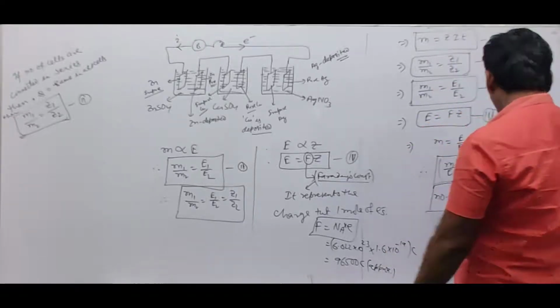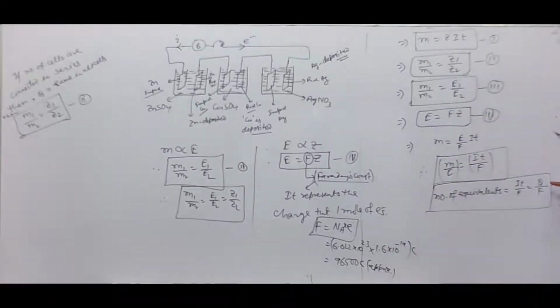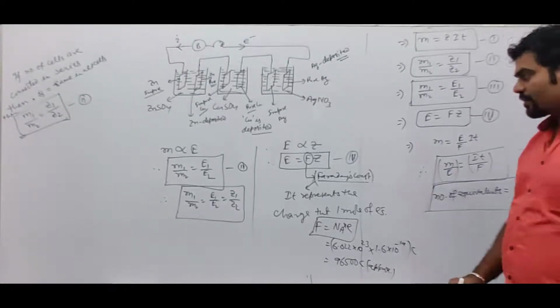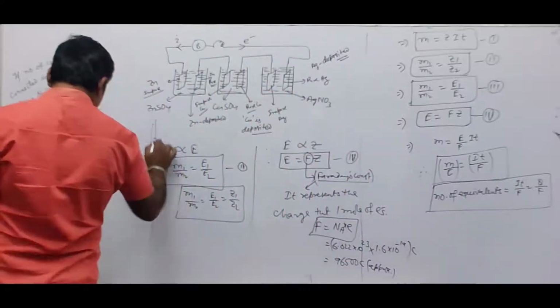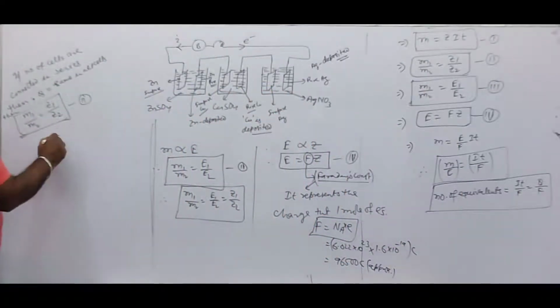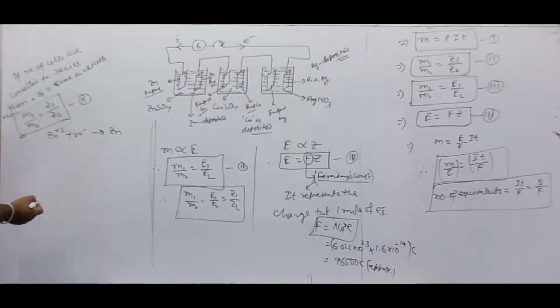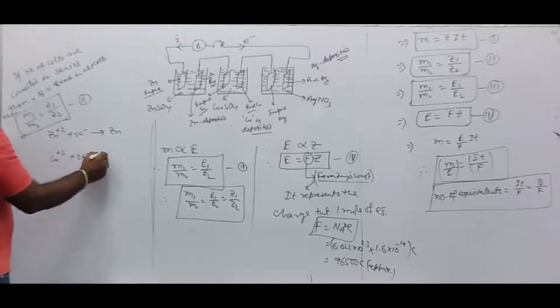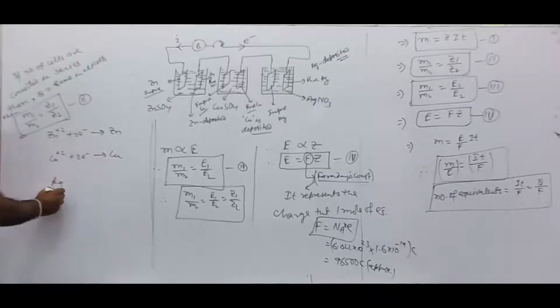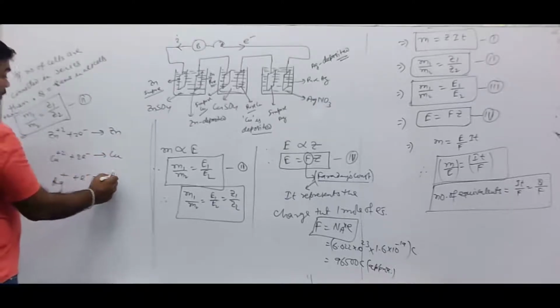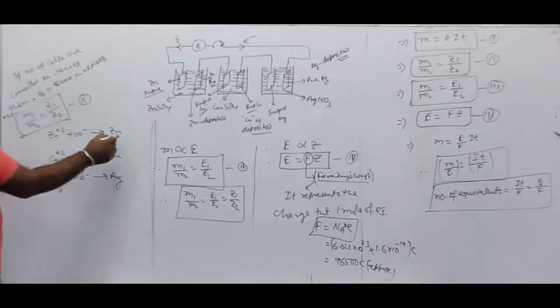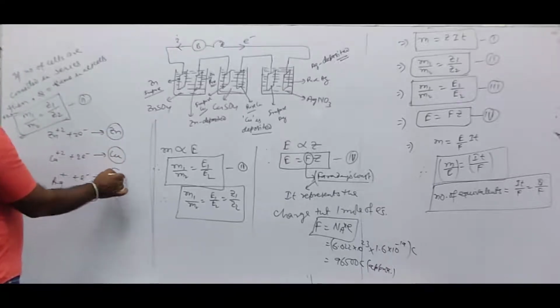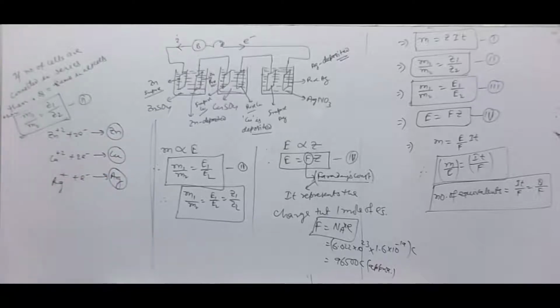The number of equivalents is the charge passed through the electrolytic cells divided by the charge on 1 mole of electrons, Q by F. Say Zn2+ is deposited on the surface of the cathode as zinc, Cu2+ is converted into copper, and Ag+ plus an electron gives silver. So one equivalent of zinc, one equivalent of copper, and one equivalent of silver is deposited.